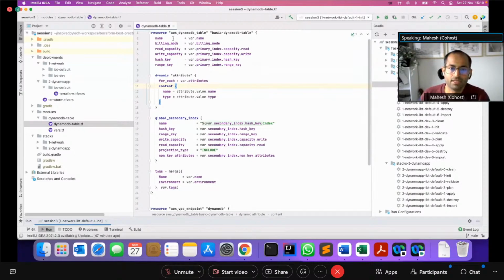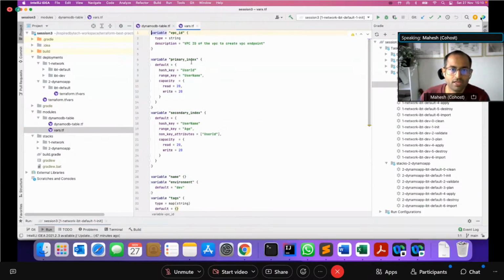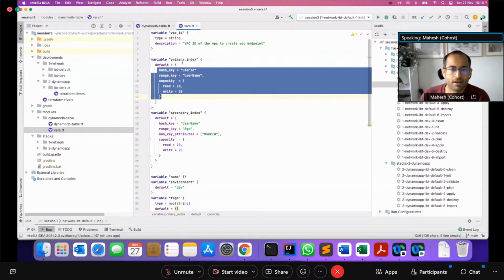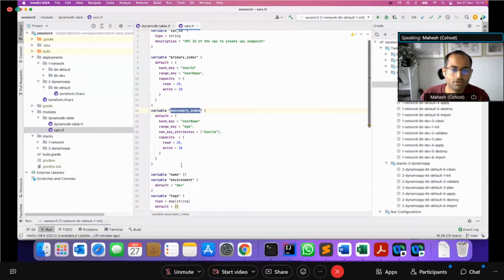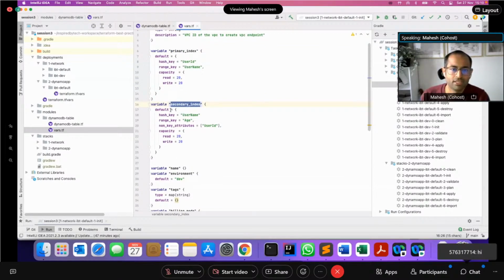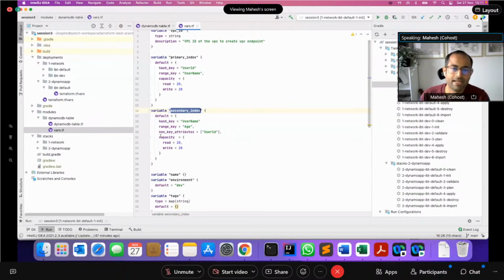So for example, in this module, I've got multiple variables. Now, if you notice, there are some variables that are strings, and then some variables that are more complex, like the primary index, secondary index. So rather than splitting this into multiple variables, what I'm trying to do is combine related variables into related attributes